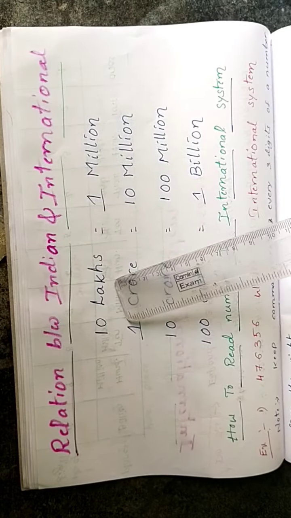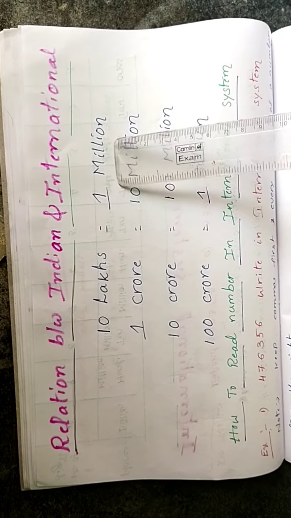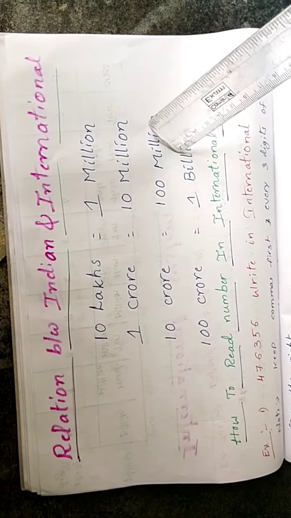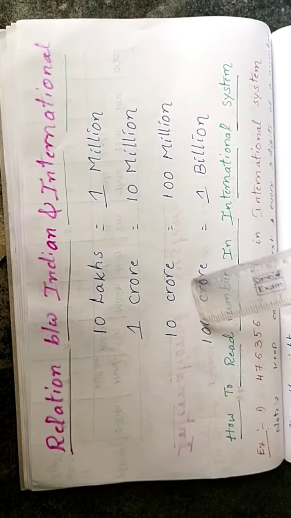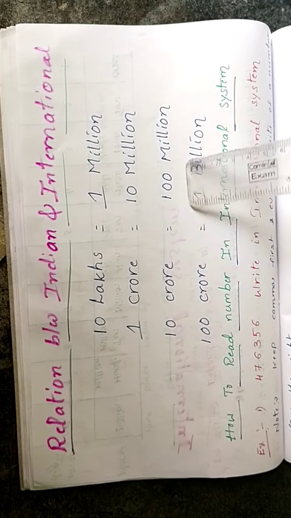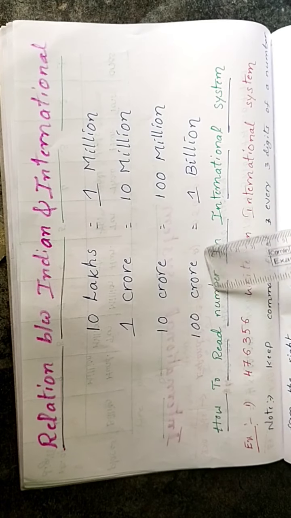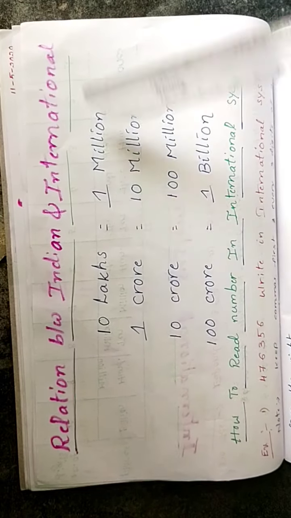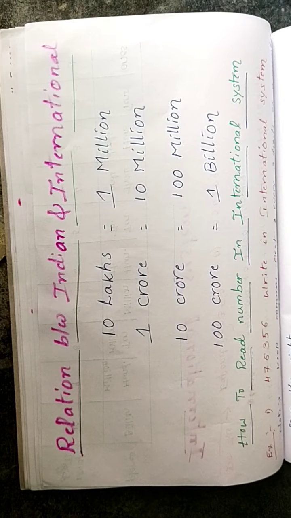So 10 lakhs means in the international system you write 1 million. 1 crore, how to write in the international system? 1 crore is equal to 10 millions. Next, 10 crore is equal to 100 millions. 100 crore means 1 billion. These are all the relations between Indian and international systems.